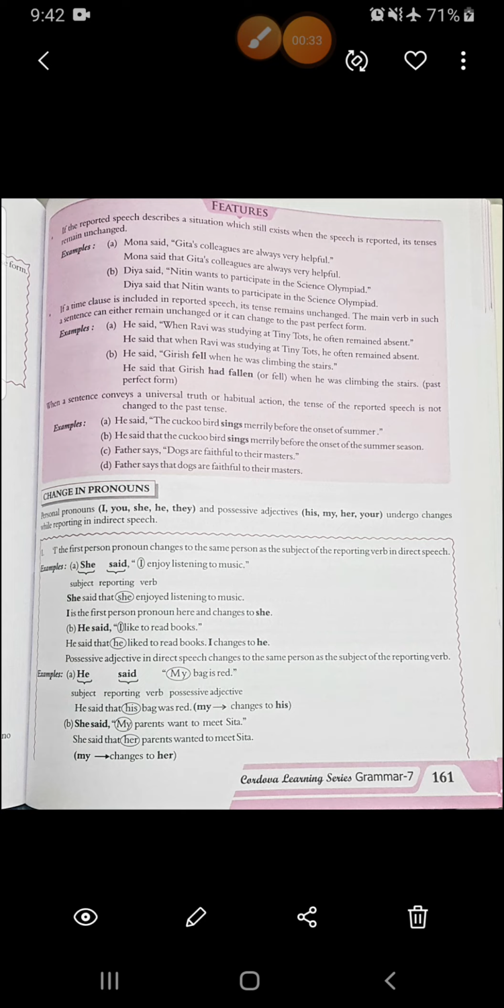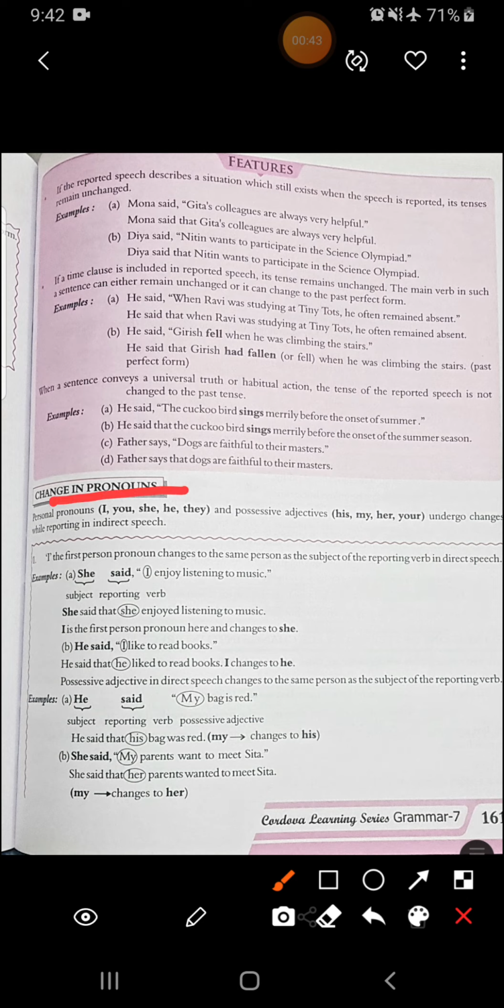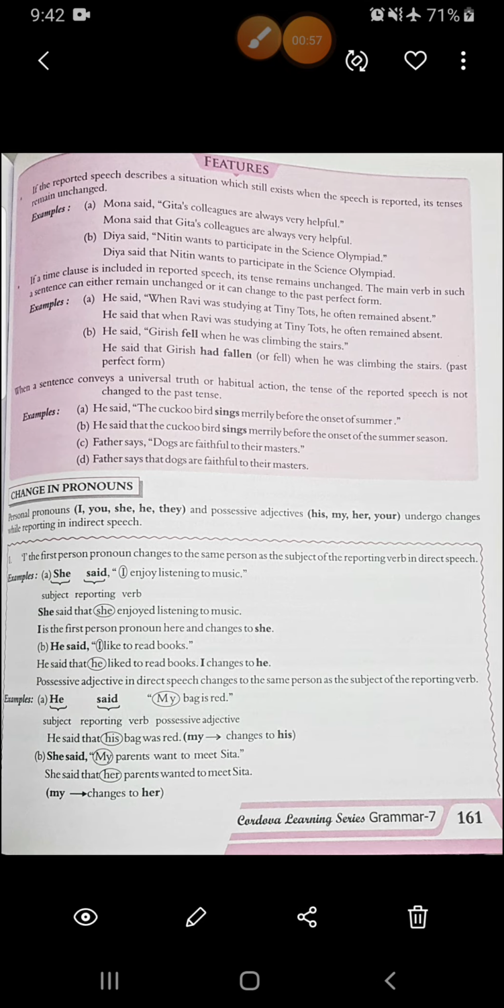Now we have to start with change in pronouns that is given on page number 161 in your grammar books. Now see this topic, change in pronouns. What are pronouns? Pronouns are the words that are used in place of nouns like I, you, she, he. All these are your pronouns. So let's see what is given here.